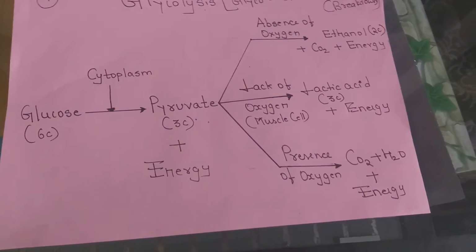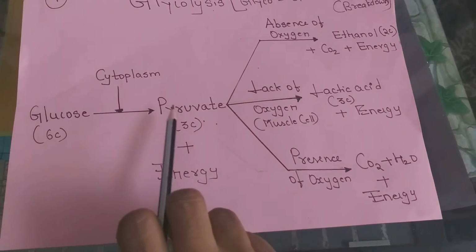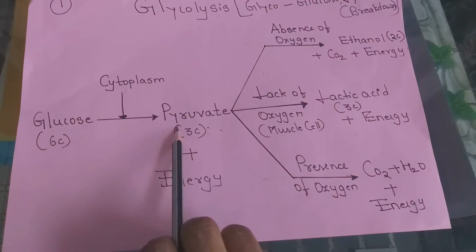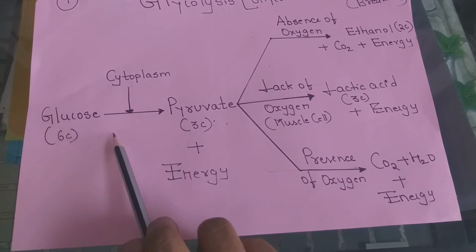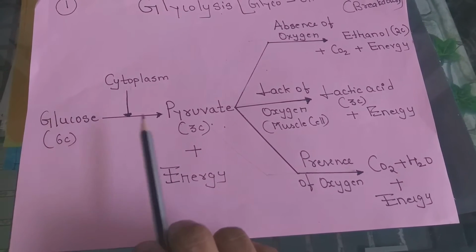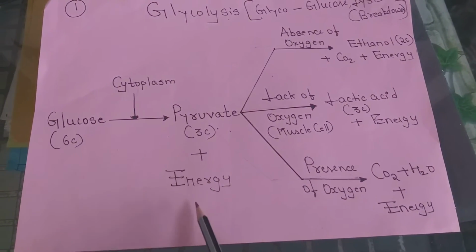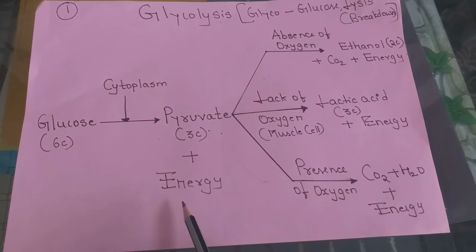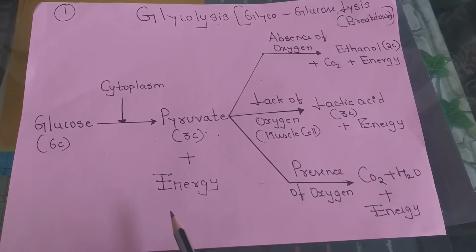So what happens basically is that glucose, which is a 6-carbon compound, gets converted into pyruvate, which is a 3-carbon compound. And where does this mechanism take place? It takes place in the cytoplasm of the cell. At the same time, energy is released in the form of ATP molecules.